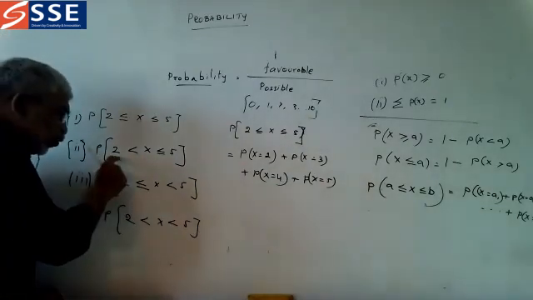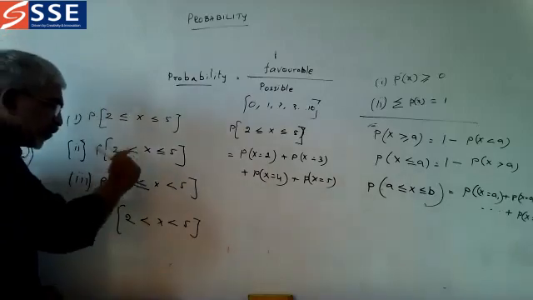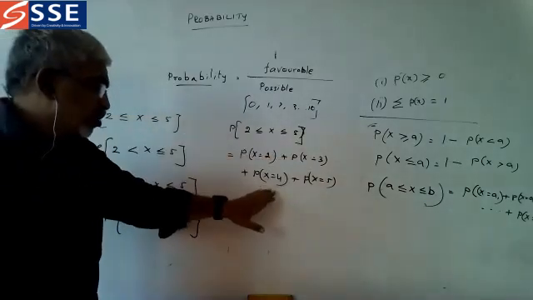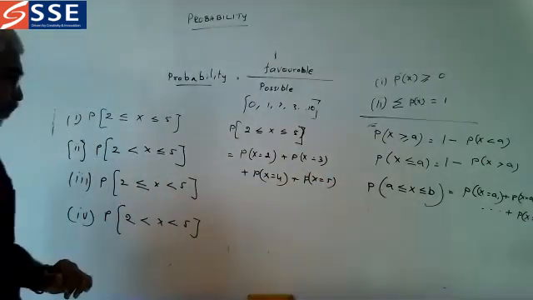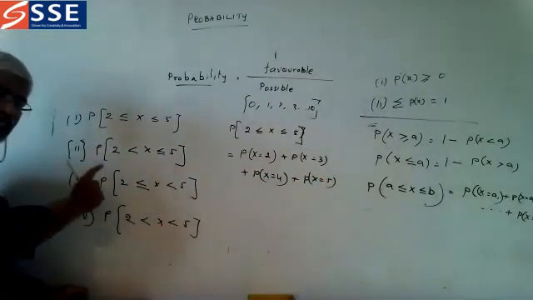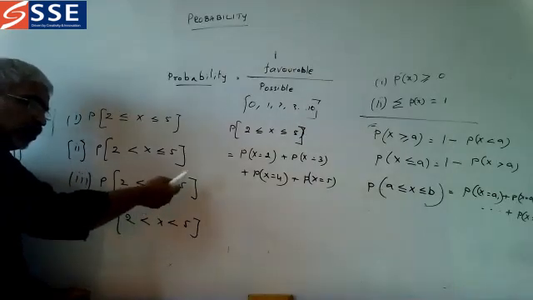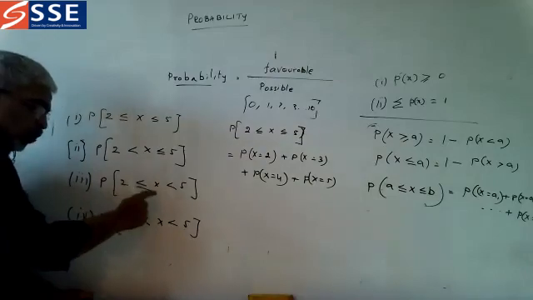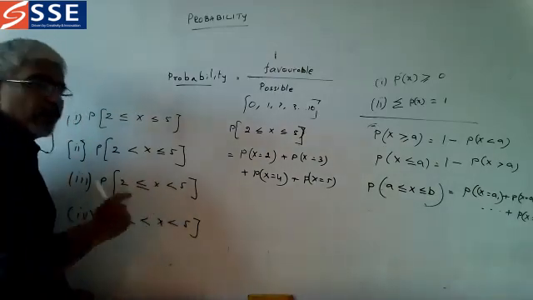Here X is equal to 2 will not come. So it starts from the next number after 2. So it goes P of X is equal to 3, X is equal to 4, X is equal to 5. Now what about this one? It starts from 2, but before 5 it will stop. That is P of X is equal to 2, P of X is equal to 3, P of X is equal to 4.